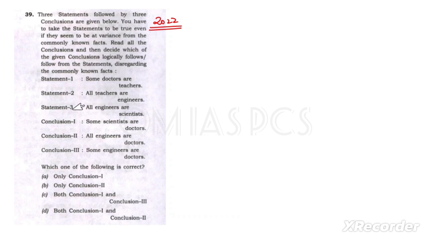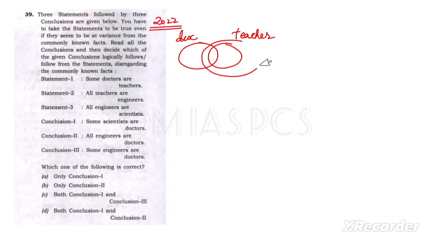How many statements are given? Three conclusions, three statements. The first statement is some doctors are teachers. Again, same thing. This is doctor, this is teacher. Next, all teachers are engineers.